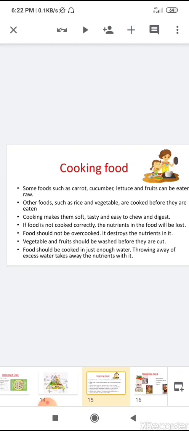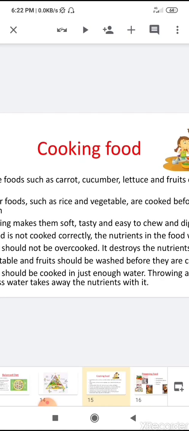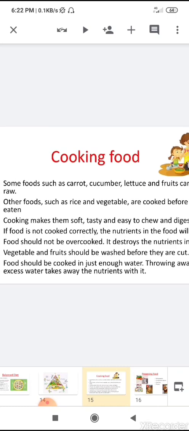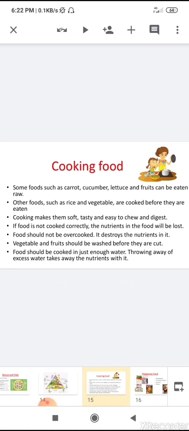Children, vegetables and fruits should be washed before they are cut. Yes, they should be washed before they are cut. After cutting, if you wash the fruits and vegetables, then many nutrients will wash away with the water. Then children, food should be cooked in just enough water. Throwing away excess water takes away the nutrition with it.